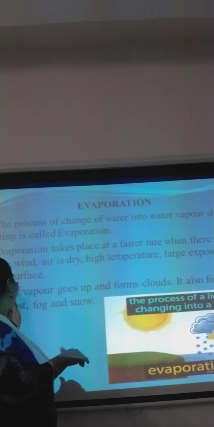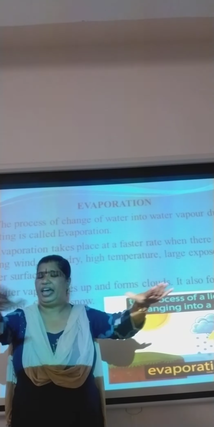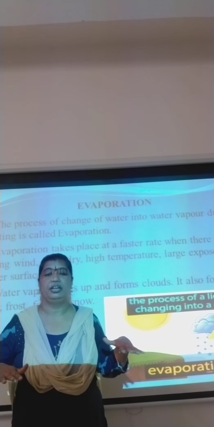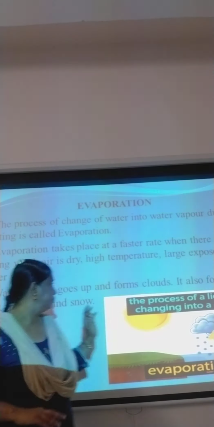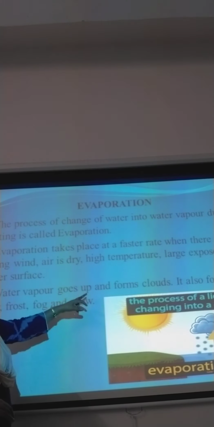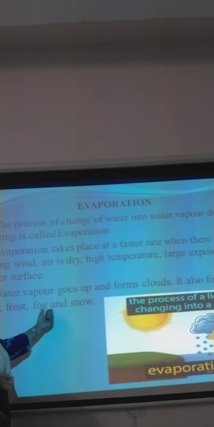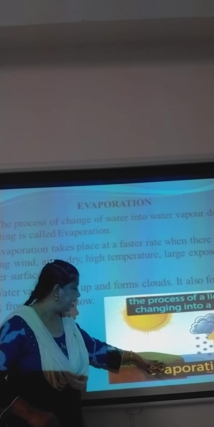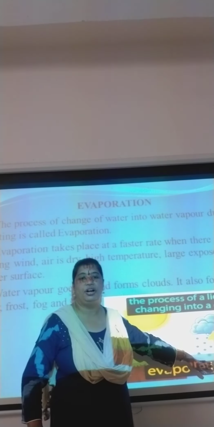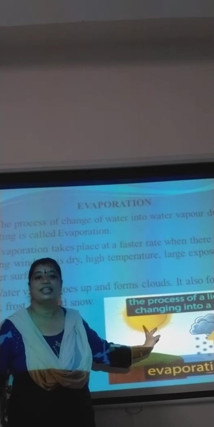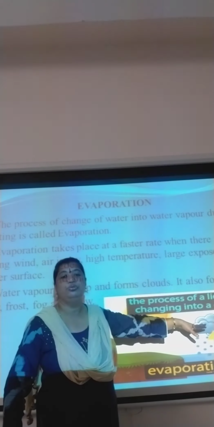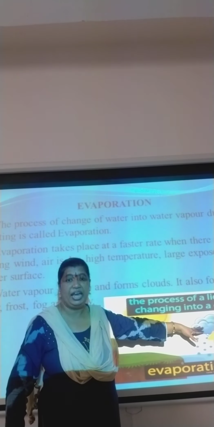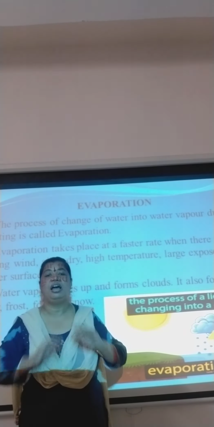Large exposed water surface, a big area filled with water. If the area is more, evaporation is also more. Water vapor goes up and forms clouds. It also forms dew, frost, fog and snow. So from this can we see, children, the large water body, because of the hot sun, the water from the liquid state is going into the vapor state, and there it is forming as clouds.